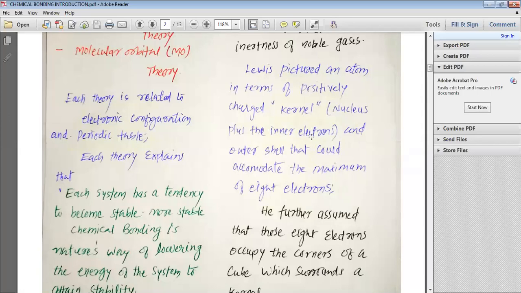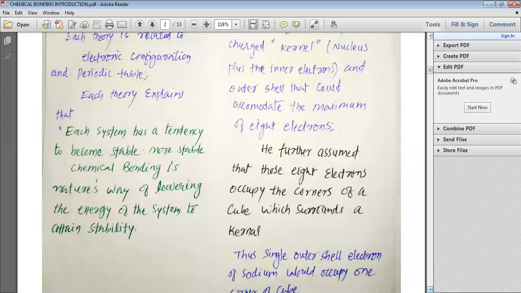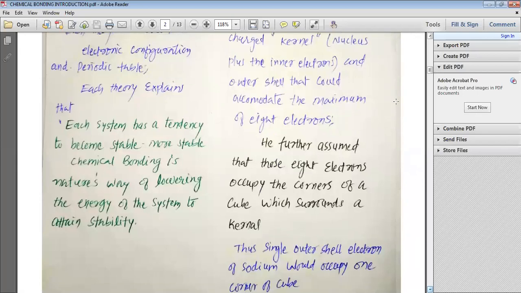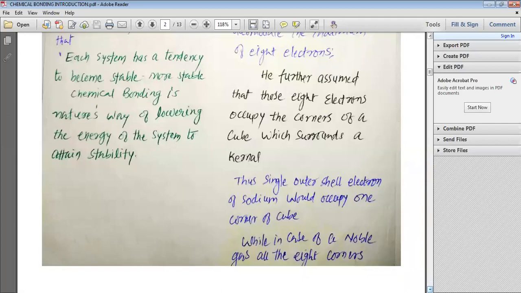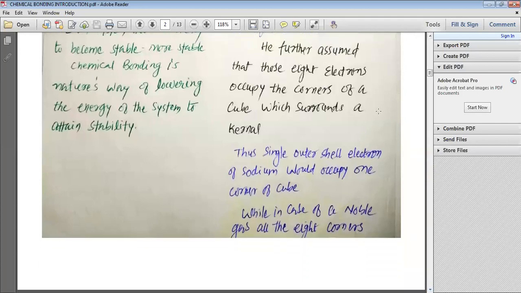Nucleus plus the inner electrons, and an outer shell that could accommodate a maximum of 8 electrons. So he said that apart from the kernel, there is another part of an atom which is the outer electrons, and these can be maximum 8, simply represented by ns2 np6. All his work was based on assumptions or postulates.